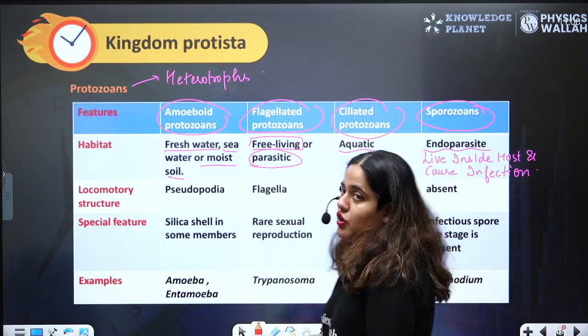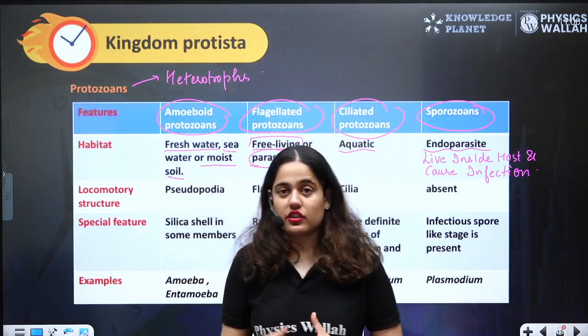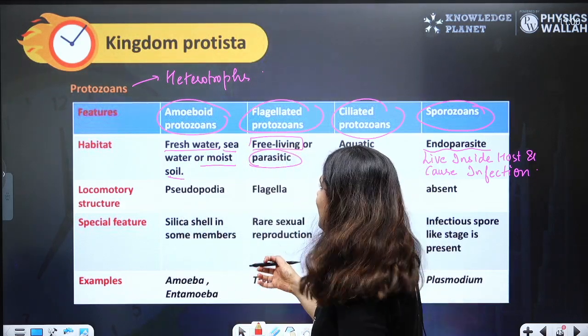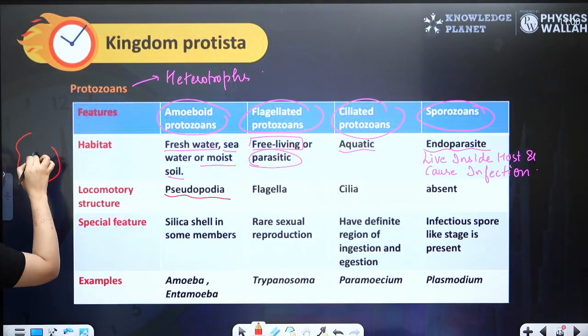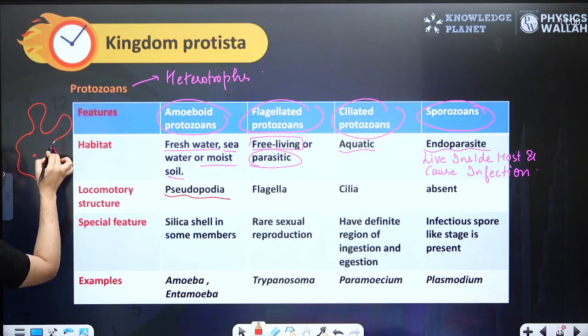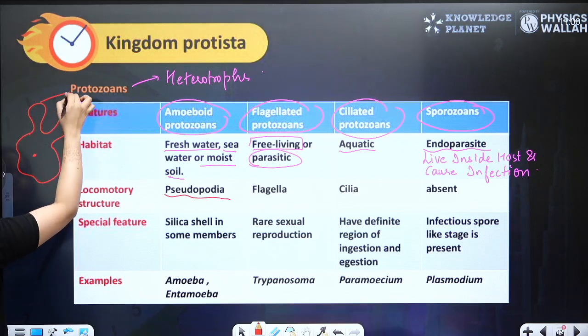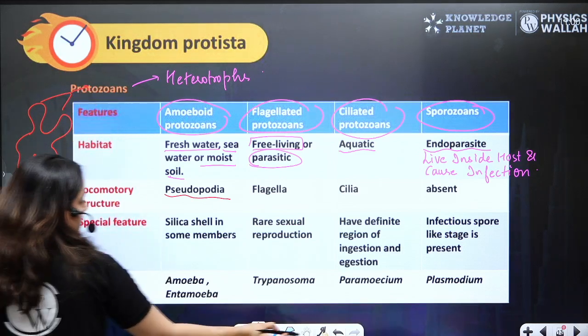Let's talk about their locomotory structure. Which structure helps in their movement? Amoeboid have pseudopodia, beta. Pseudopodia is like false feet. Right? This is what we call pseudopodia.